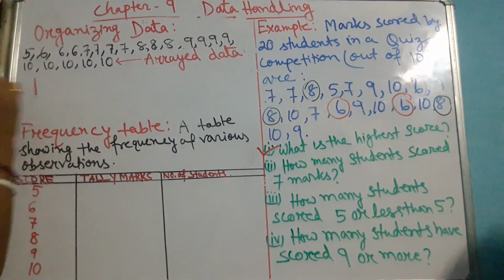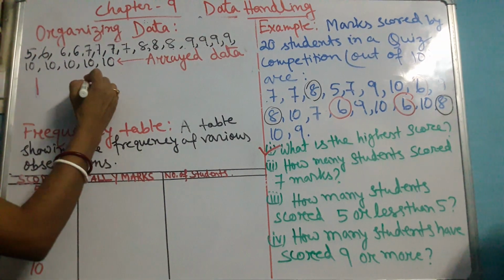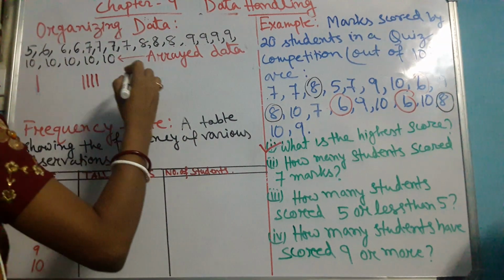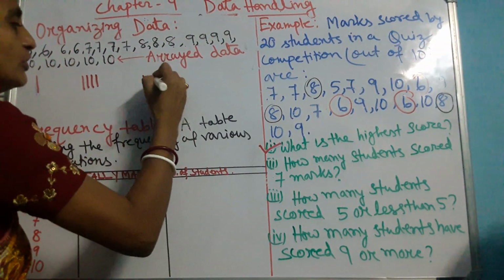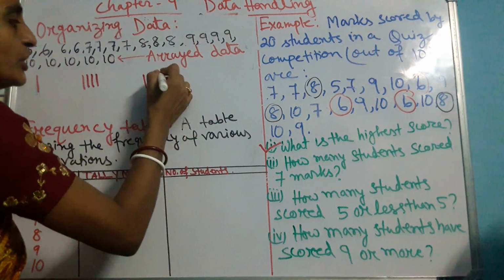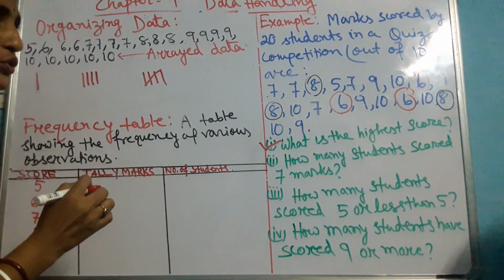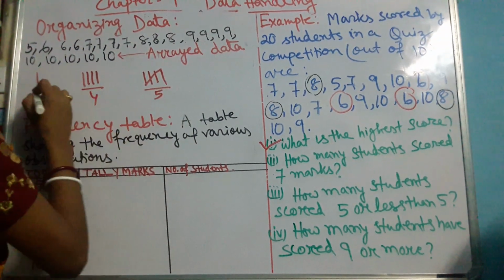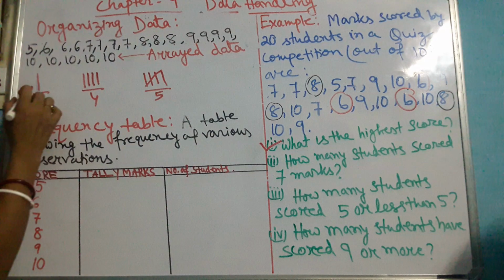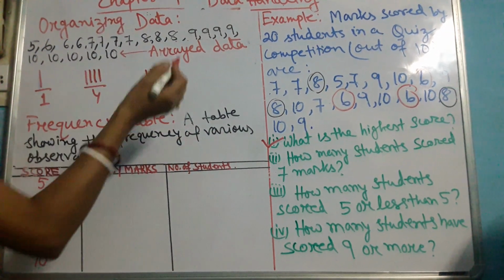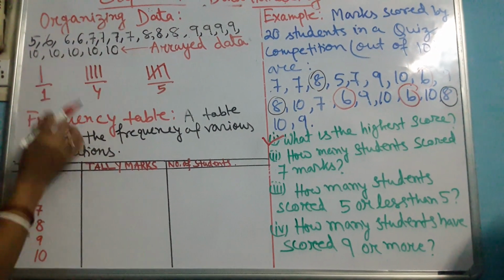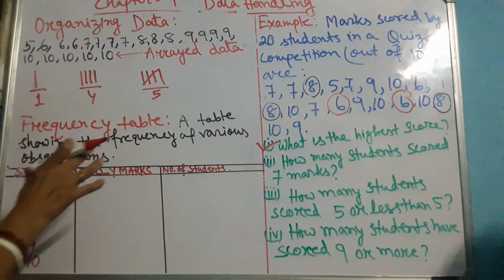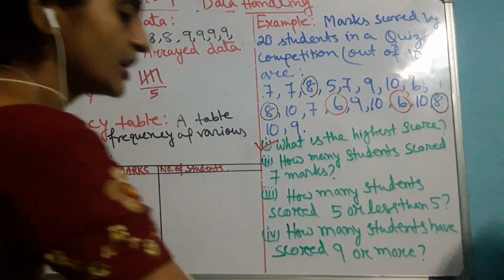If it is 1, I will put only 1 line. If it is 4, I will put 4 strokes. If the frequency is 5, I will put 1, 2, 3, 4, and then 1 slanting stroke over there. So this stands for 5, this means 4, and this is number 1 only. That means it counts the frequency of a particular observation, not the total. Let's take this to the tally mark table, or frequency table. How can I present this? Let's come to that part.